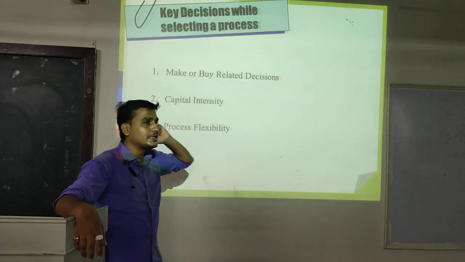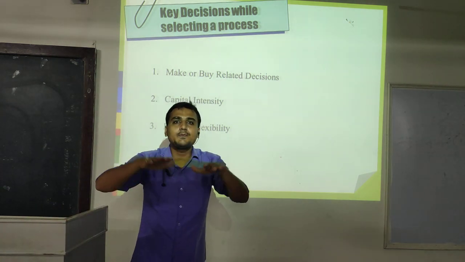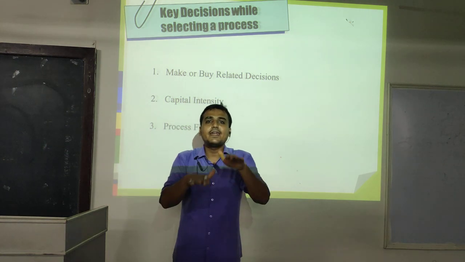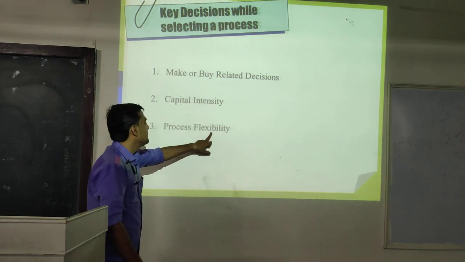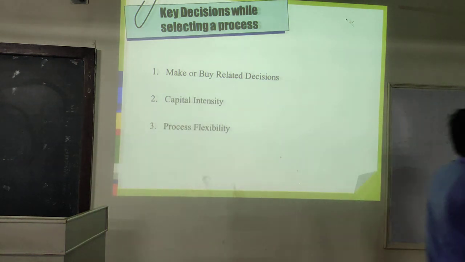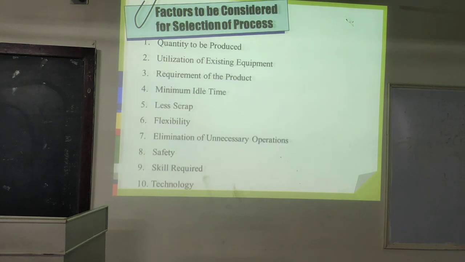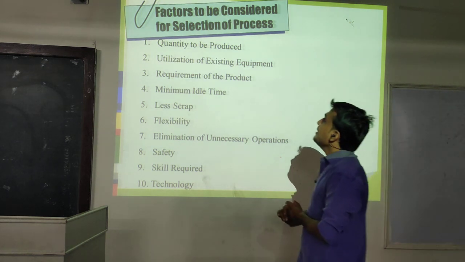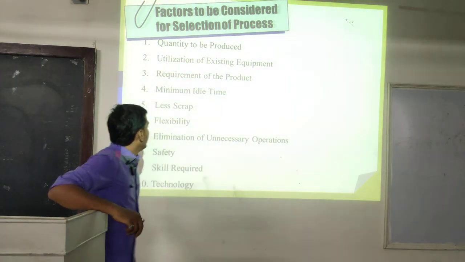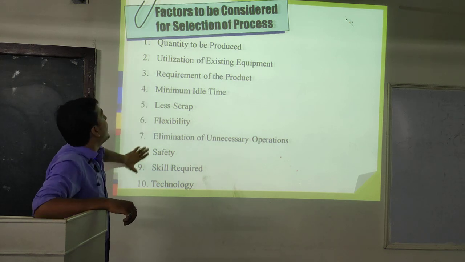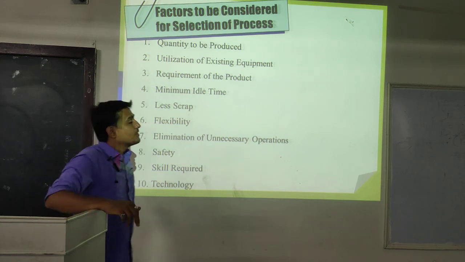Here process flexibility must be there, so that as per the demand and requirements we can change. How we can change and how we depend on it is decided in the process flexibility. Clear till here? The next point is factors to be considered for selection of process. These are the factors we consider when selecting the process.